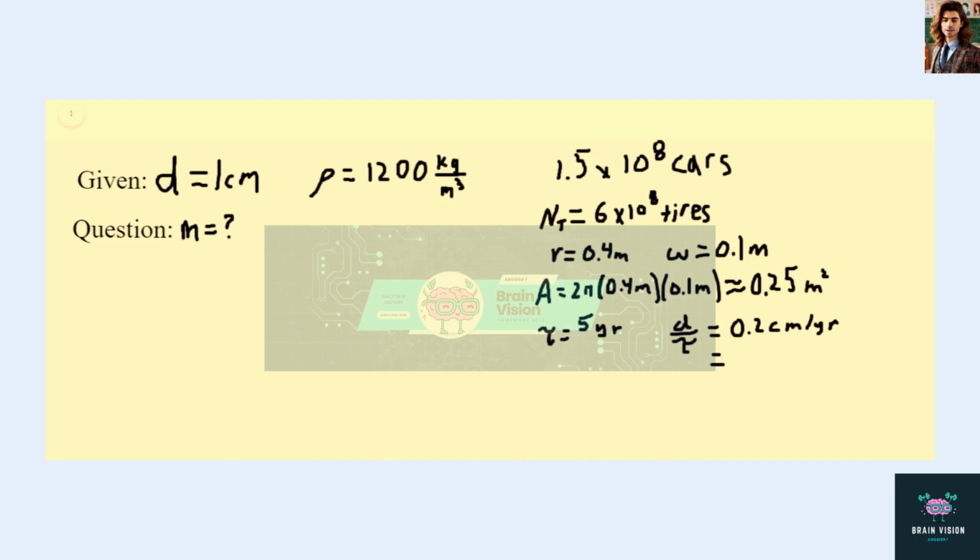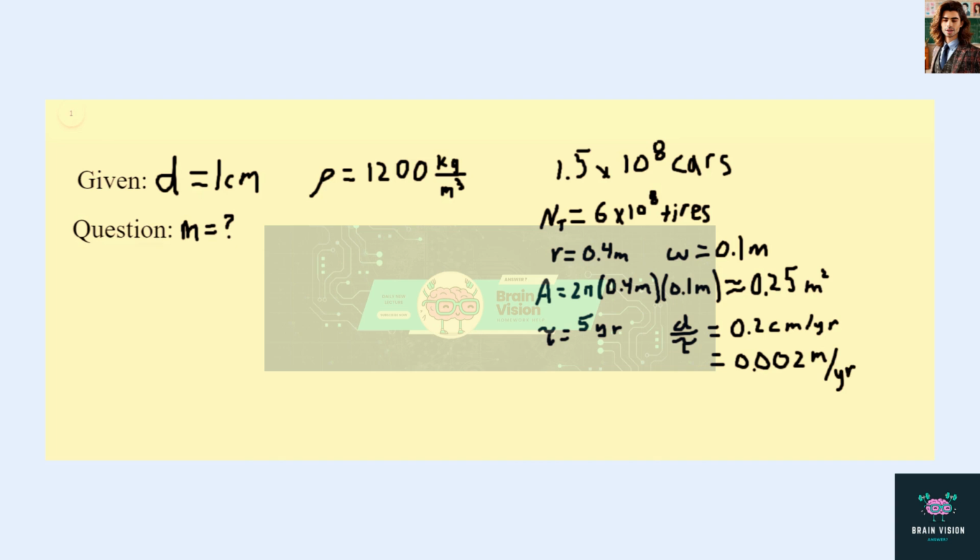That can be rewritten in terms of meters as 0.002 meters per year.